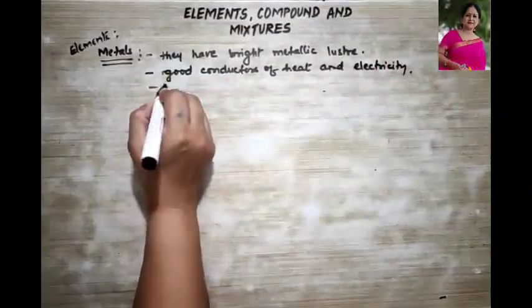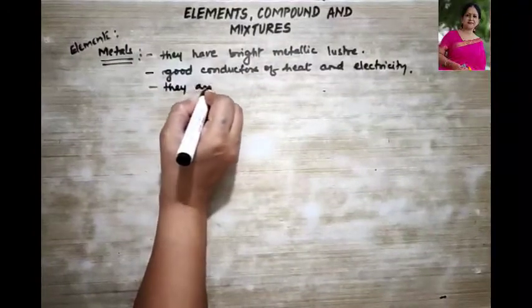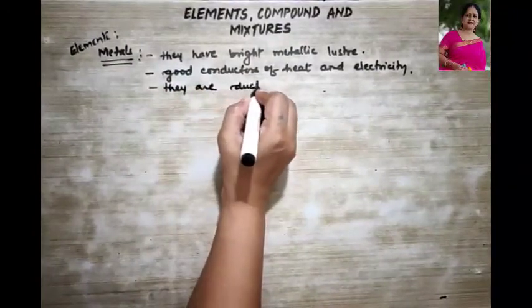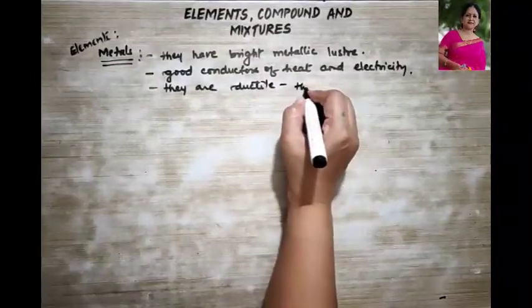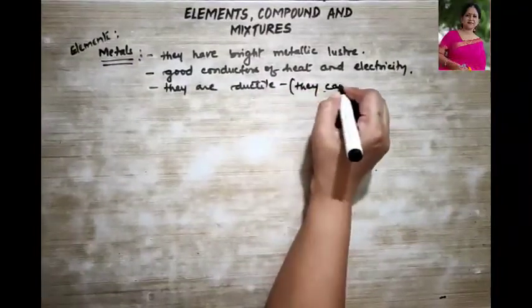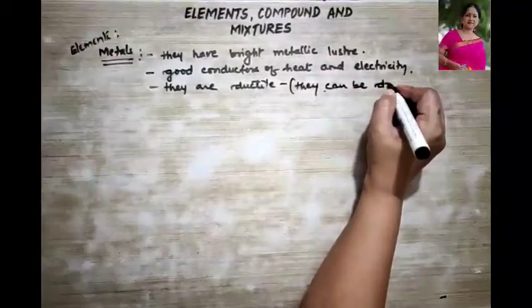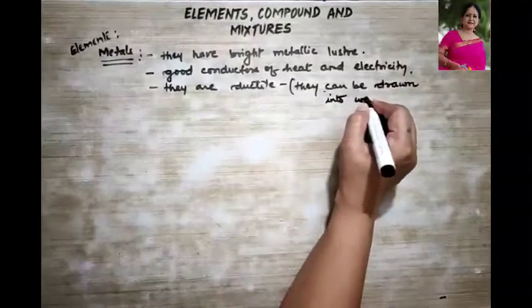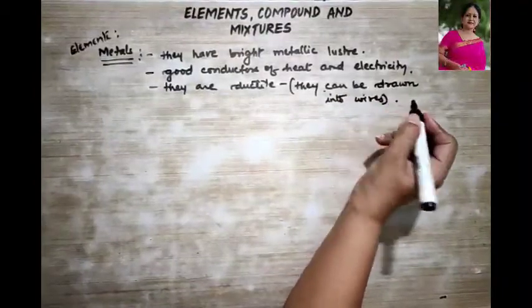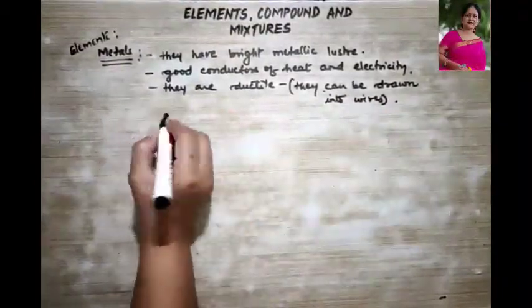Then they are ductile, as I told you. So what do we mean by this word ductile? That they can be drawn into wires. Clear? Then they are malleable also.